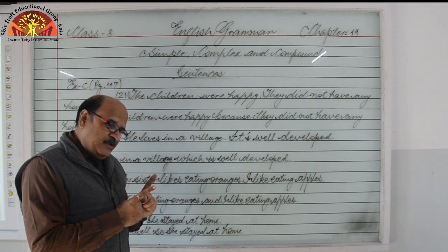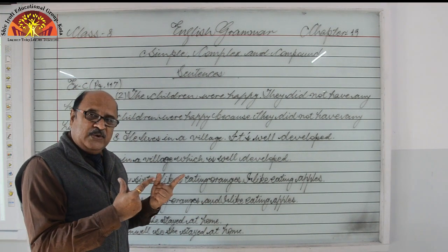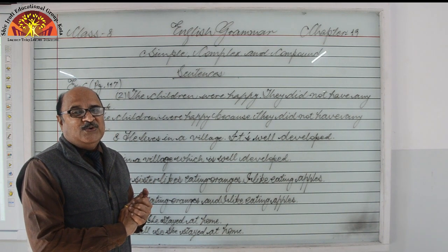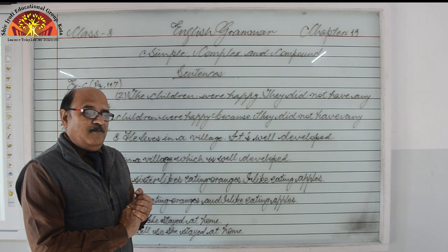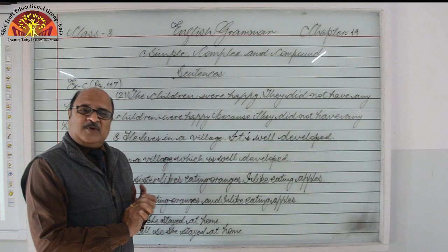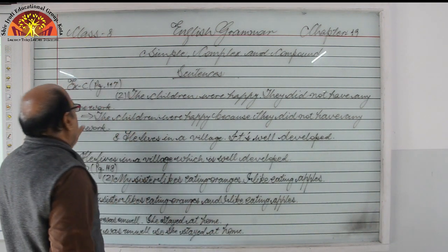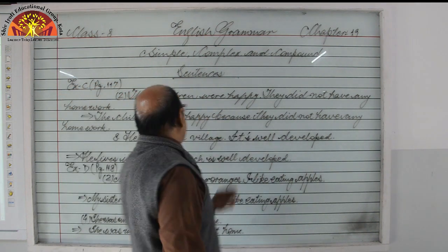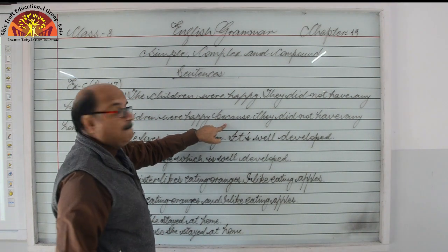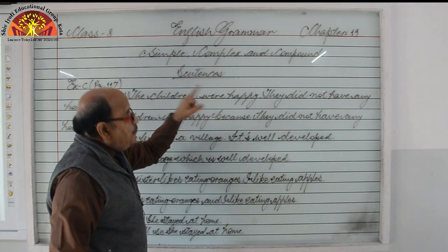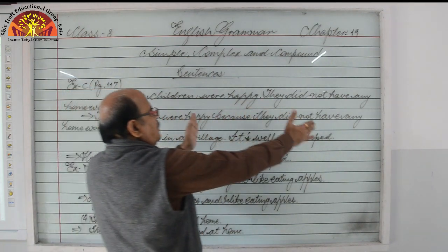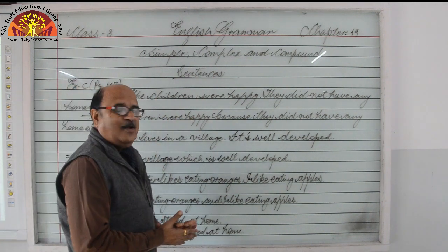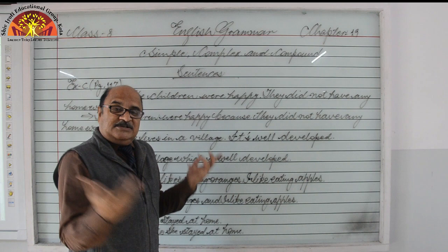Once again, every time I repeat, I remind you, subordinating conjunctions or correlative conjunctions, when used to combine one main and one subordinate clause, is known as a complex sentence. So look, the children were happy because they did not have any homework. Because they did not have any homework has become the subordinate clause, and the children were happy is the main clause, and the conjunction is because.